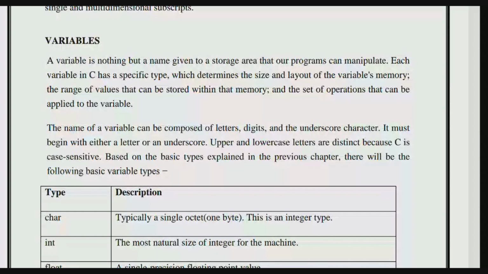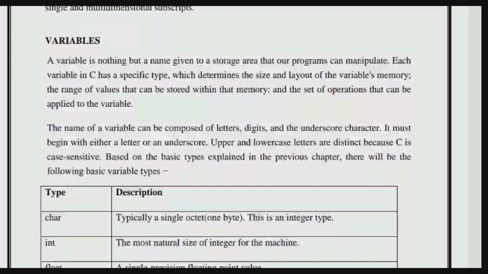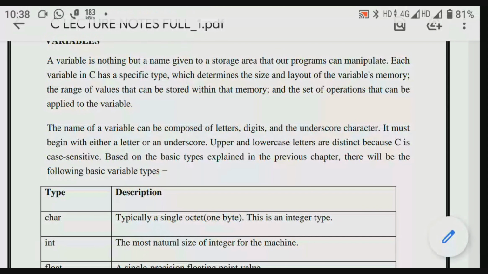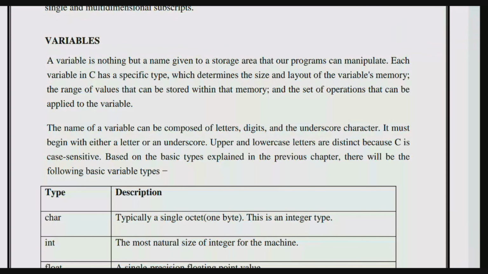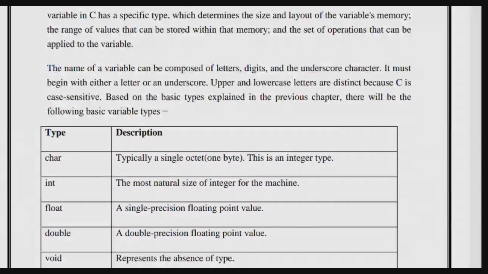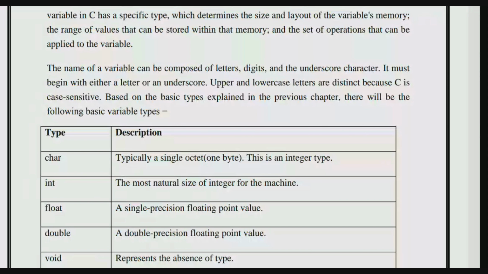Each variable in C has a specific type, which determines the size and layout of the variable's memory, the range of values that can be stored within that memory, and the set of operations that can be applied to the variable. The name of the variable can be composed of letters, digits, and the underscore character. It must begin with either a letter or an underscore. Just go through it.